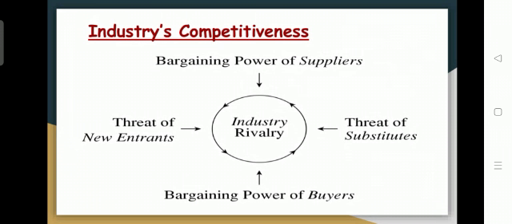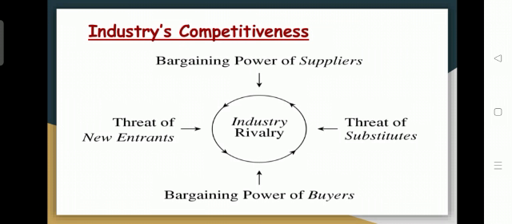Then the other factor to consider is industry competitiveness. How competitive the industry is also needs to be considered before conducting investment activities. That can be found out through these points: the bargaining power of suppliers, the threat of new entrants, the threat of substitutes, and the bargaining power of buyers.